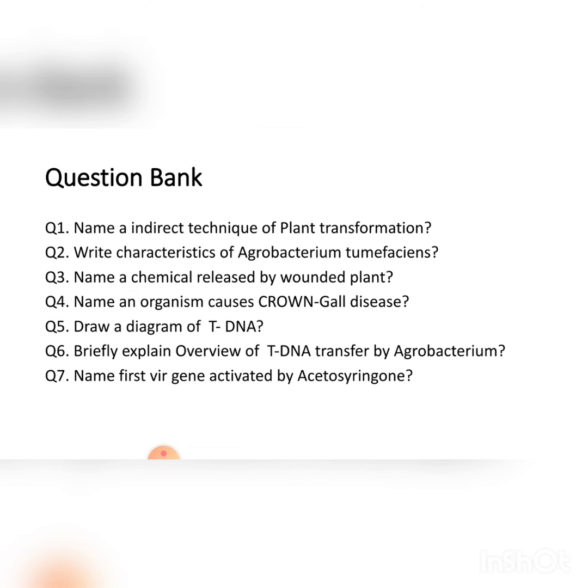Question 4: name an organism that causes crown gall disease. Question 5: draw a diagram of tDNA. Question 6: briefly explain the overview of tDNA transfer by Agrobacterium.